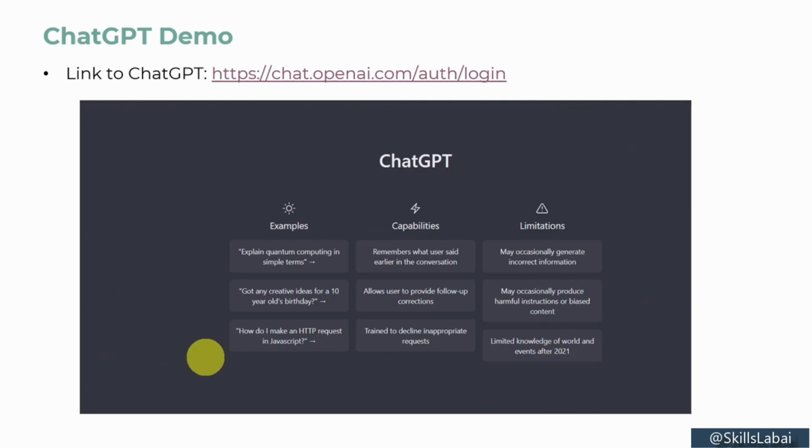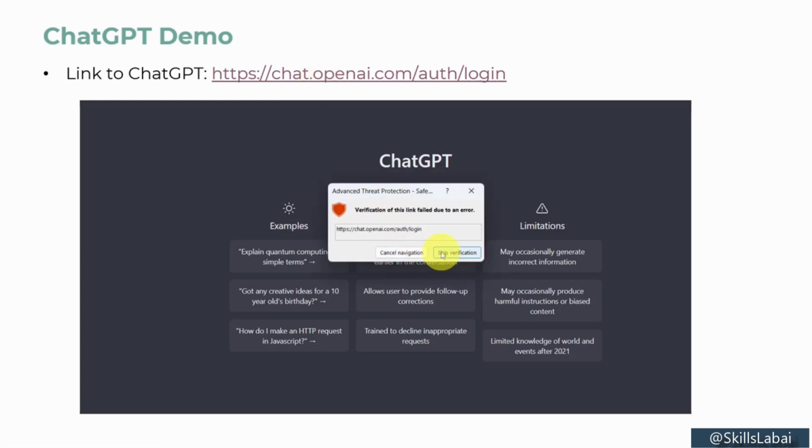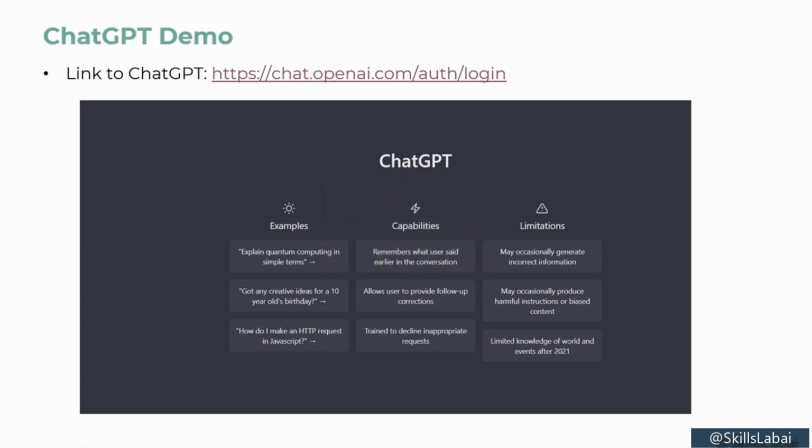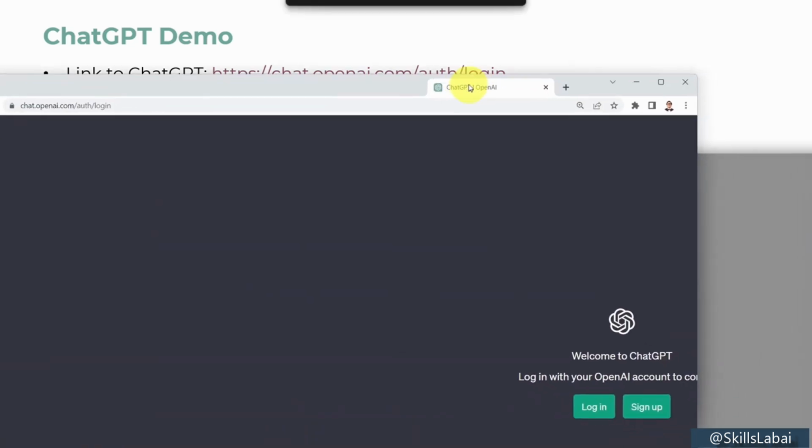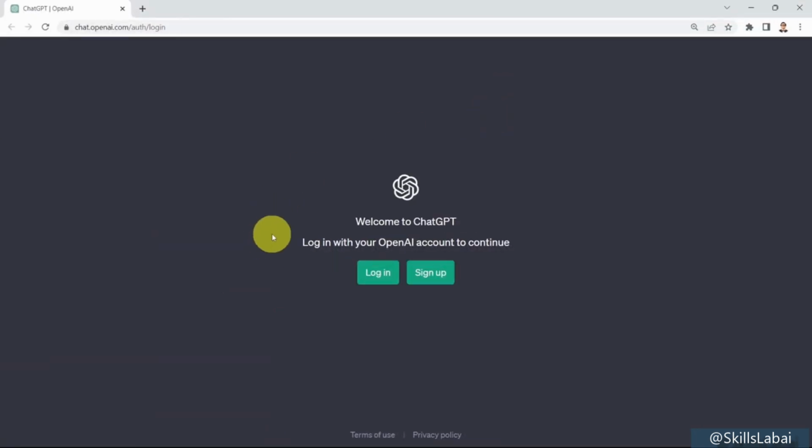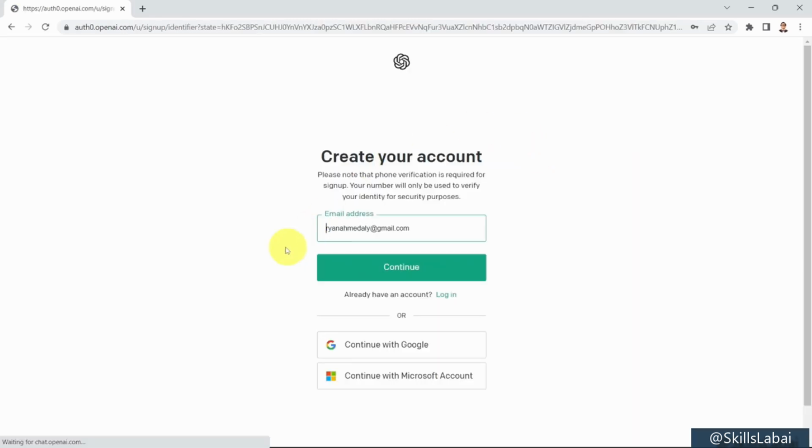To sign up for it, all you need to do is click on that link on the OpenAI website, and that is going to direct you to the homepage. So this is the homepage, basically. And especially if you're new here, you just need to click sign up. When you click on sign up, it's going to ask you to provide your email address and then click on continue. Or you can just continue with Google or with your Microsoft account. And once you do that, you'll be directed to ChatGPT.